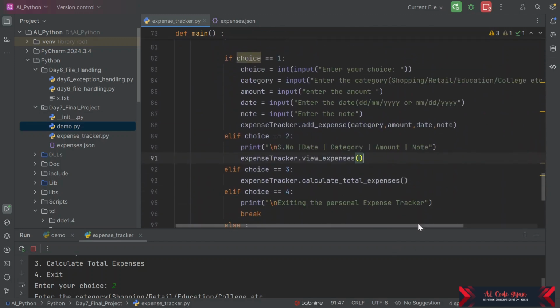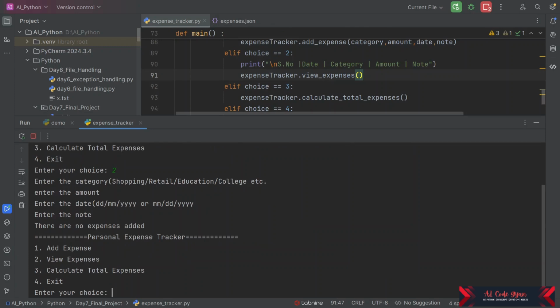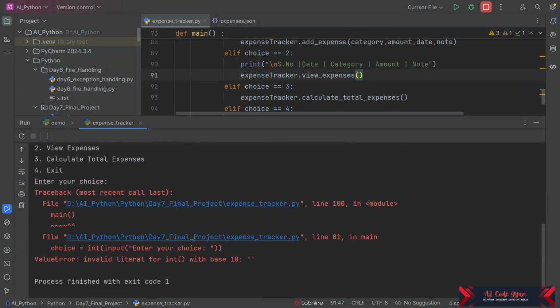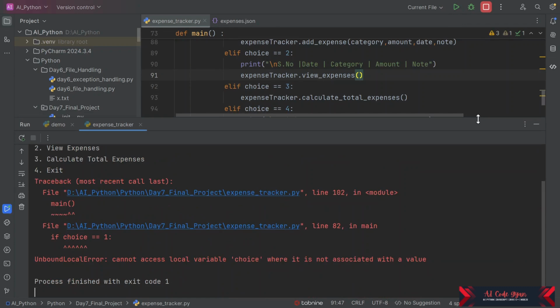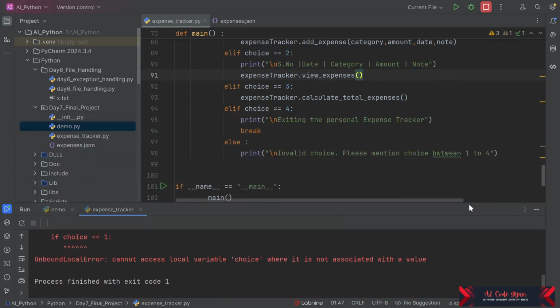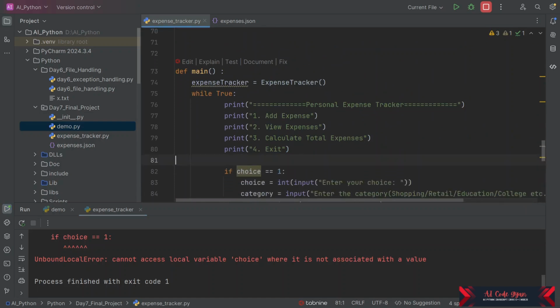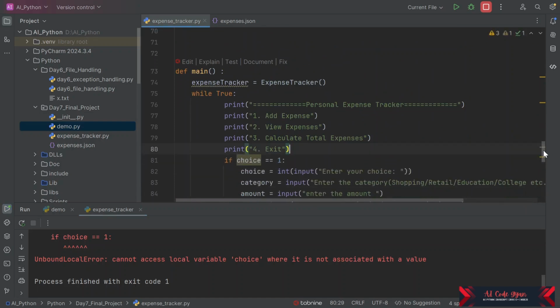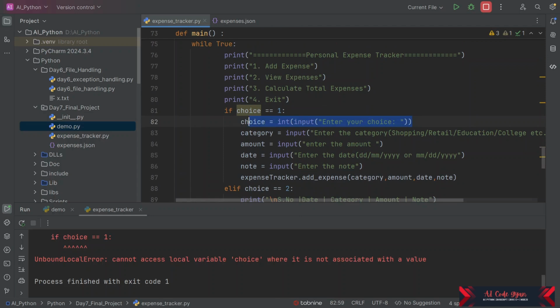Now this will work correctly, but before that let us exit that. We made a mistake somewhere. Yeah, so we are going to put it above.